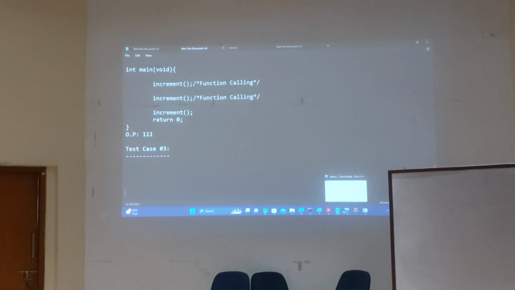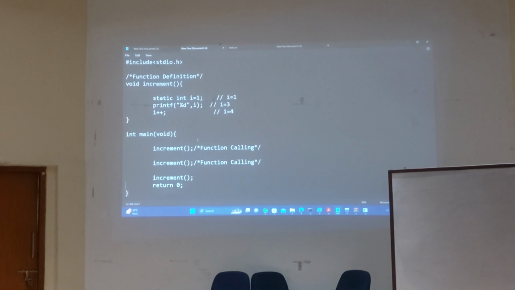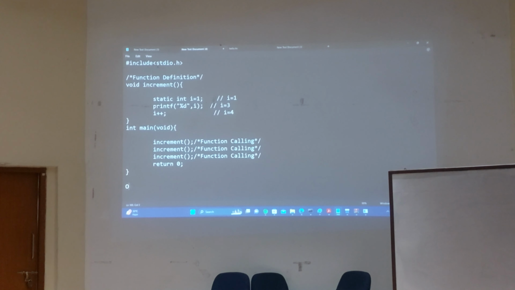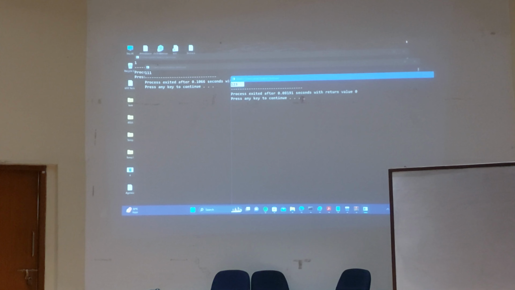Static test case 3, control A, control C, control B. In this case, output is 1, 2, 3. So this is mostly with respect to what is called static variable. You want to see static variable default value. Let me show you in both the environment.